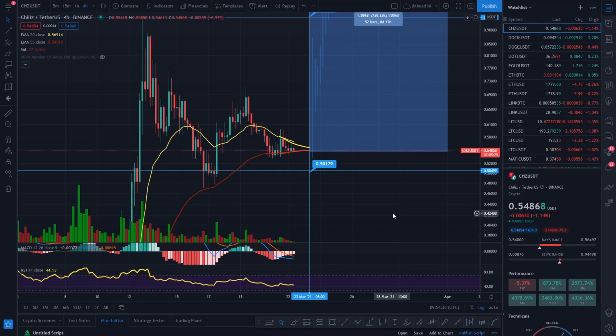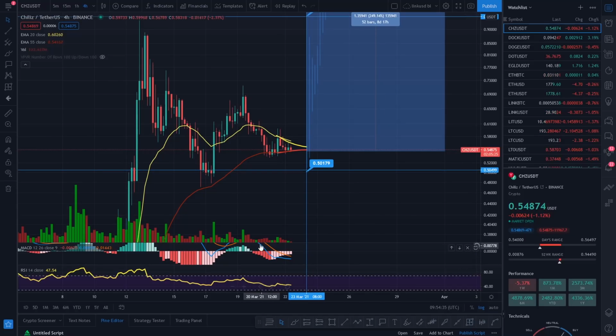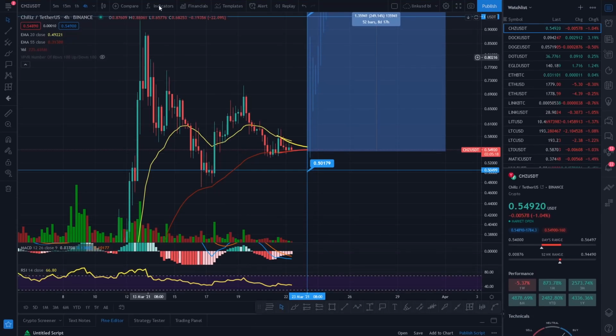So as you can see on CHILIZ, believe it or not, we are looking quite bullish at the moment, because we've gone under the histogram. It's called a histogram, the MACD, basically. This is the MACD. You can search for it in indicators on your charts.